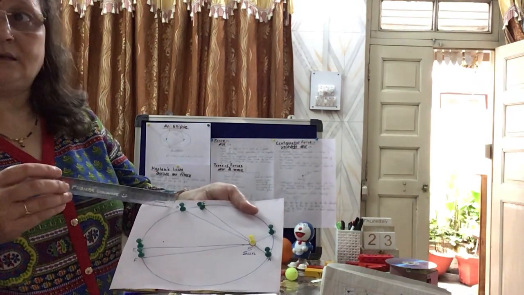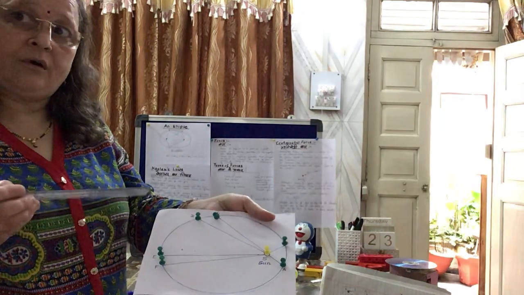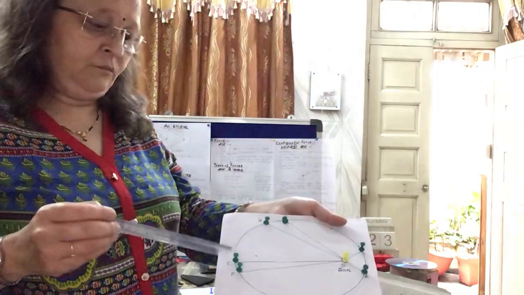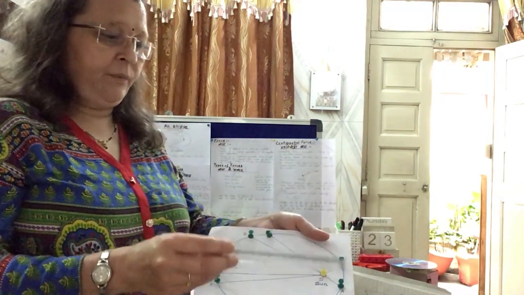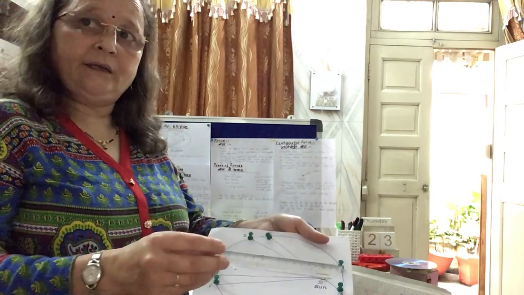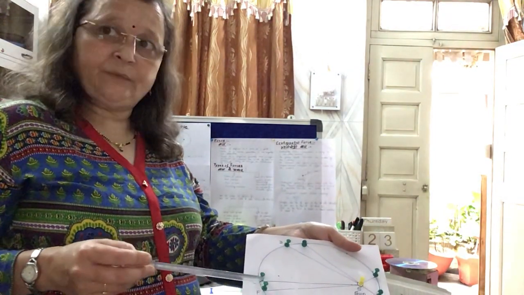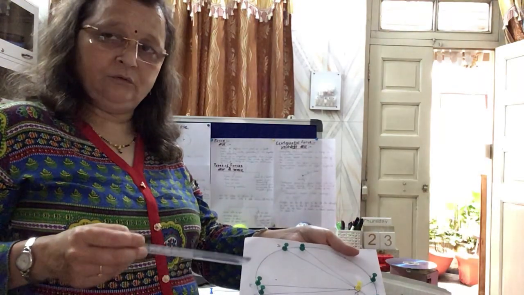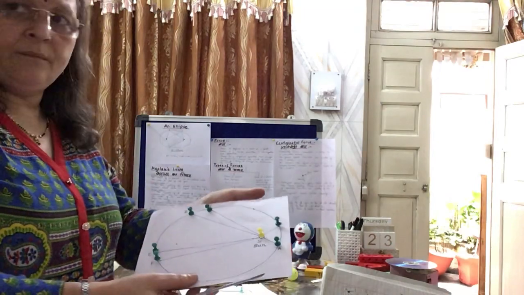C and D, it is somewhat more, and E and F are more further. So what happens when the planet is near the sun? It moves at a faster speed. When the planet is away from the sun, its speed gets slowed down. So this is the path.